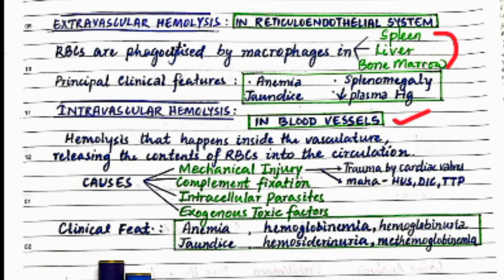Here the clinical features are anemia, which is common in both extravascular and intravascular hemolysis. The signs and symptoms of anemia, for which you can see the previous video. Then there is jaundice, and there is hemoglobinemia, hemosiderinuria, hemoglobinuria, methemoglobinemia.